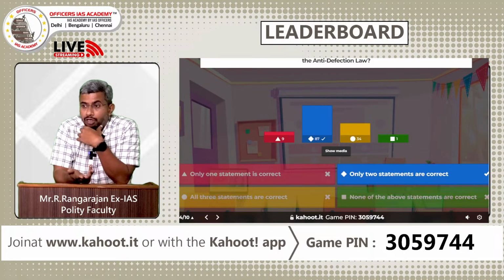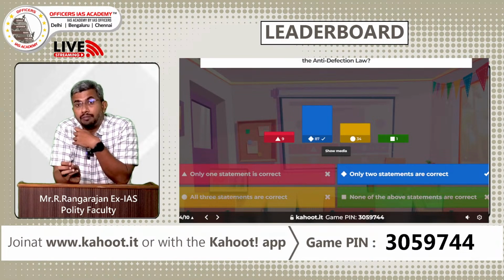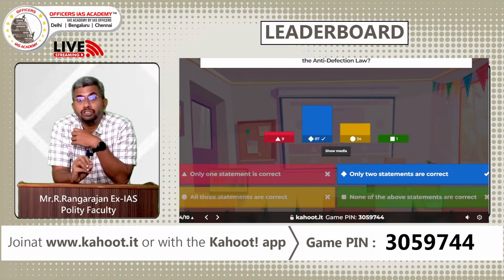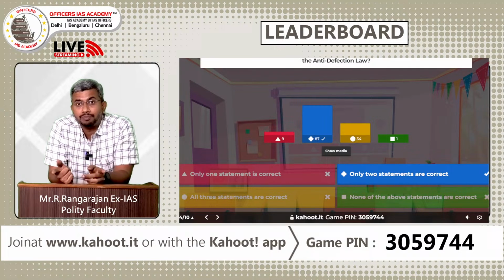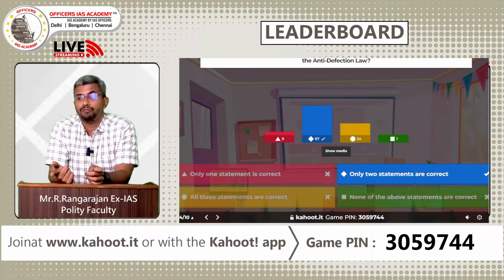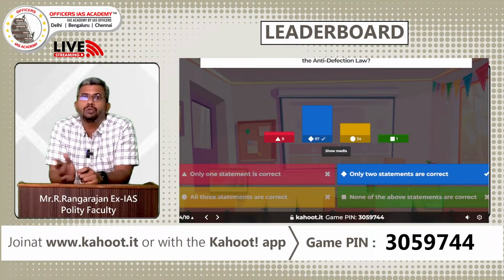The second statement of the question, sorry, I am not able to recollect the question exactly, but the second statement is also correct, whereas the third statement is incorrect. A nominated member can join a political party within 6 months. If he joins after 6 months, it is a ground for disqualification, not joining within 6 months. So the third statement is incorrect, and the correct answer for this is only 2 statements are correct.